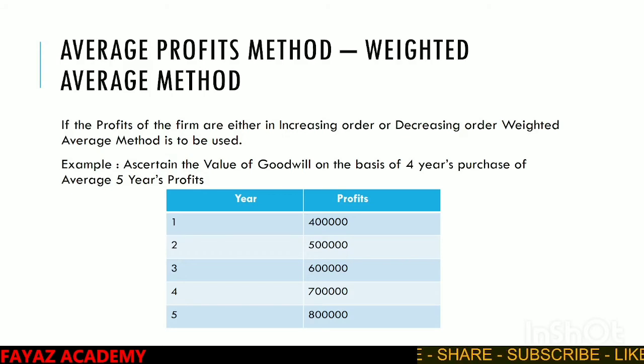Next, weighted average method. If the profits of the partnership firm are either in increasing order or decreasing order, weighted average method is used. Let us have an example. Ascertain the value of goodwill on the basis of 4 years purchase of average 5 years profits. Year 1 profit is 4 lakhs, year 2 5 lakhs, year 3 6 lakhs, year 4 7 lakhs, year 5 8 lakhs.